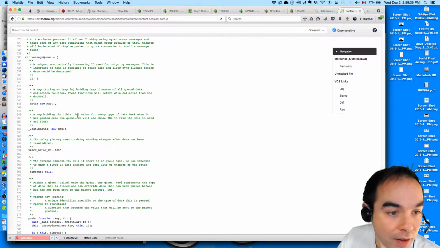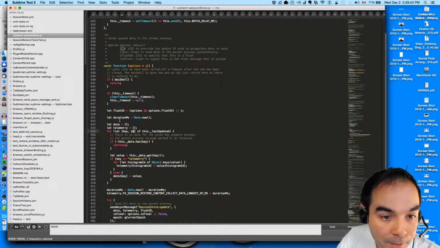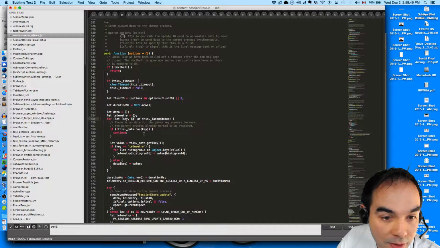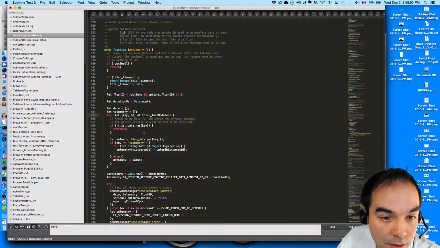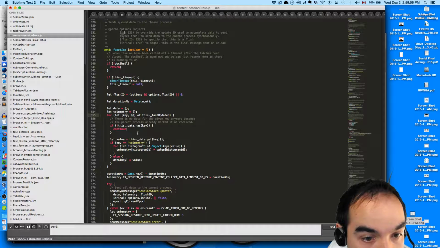A map holding the ID value for every type of data back when it was pushed onto the queue. You use those IDs to find the data to send and flush. So if there is no data for the given key anymore because the parent process has already marked it as received, values data get key.